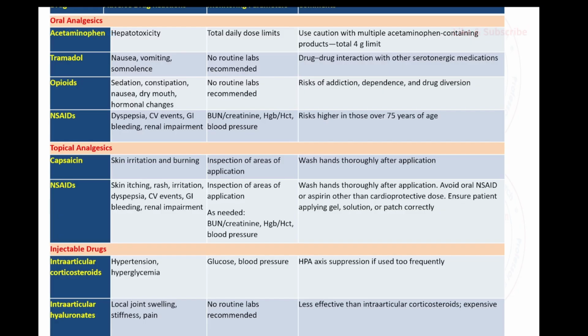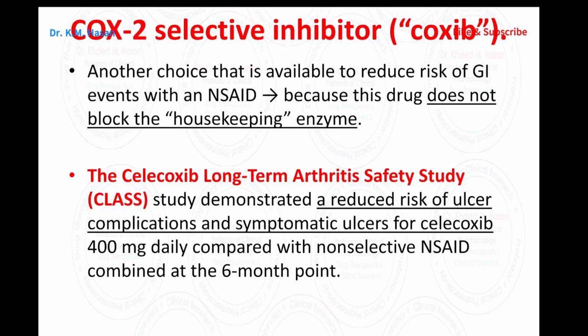Here we have a list of the medications we already discussed: acetaminophen, tramadol, opioid, NSAID, capsaicin, topical NSAID, intra-articular cortisone, and intra-articular hyaluronate. For the COX-2 inhibitor, it is another choice to reduce the risk of GI bleeding if the patient suffers from osteoarthritis plus peptic ulcer disease.